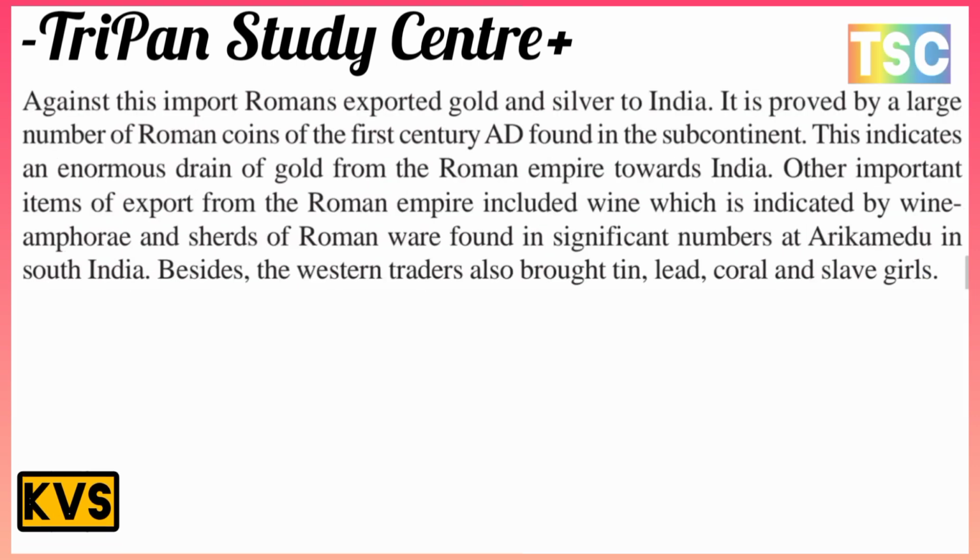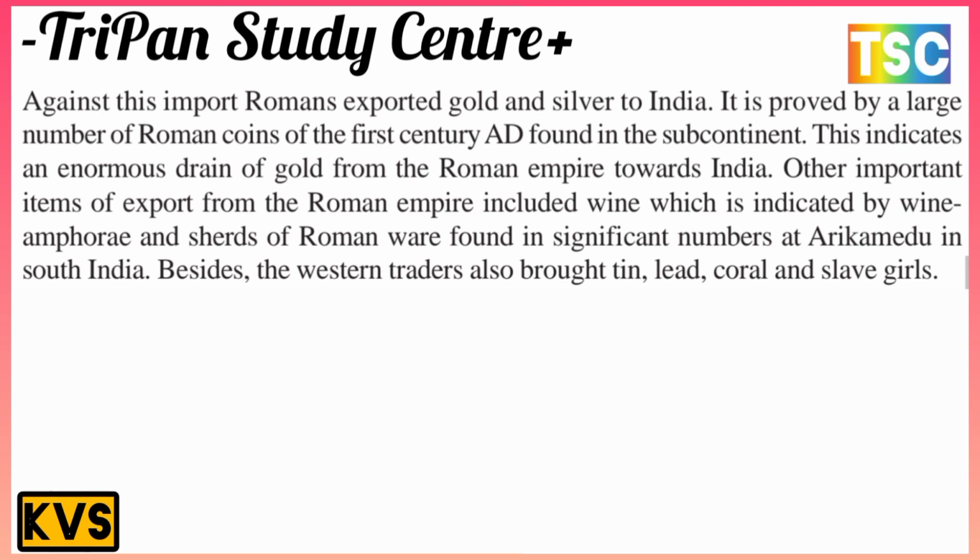Against these imports, the Romans exported gold and silver to India. This is proved by the large number of Roman coins of the 1st century AD found in the subcontinent, which indicate the drain of gold from the Roman Empire to India.